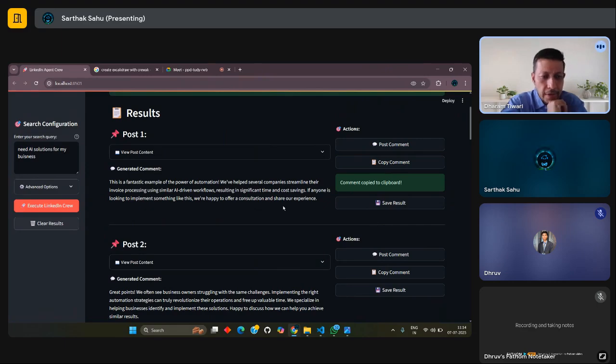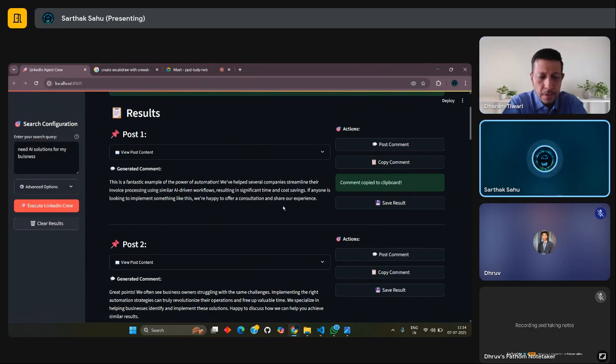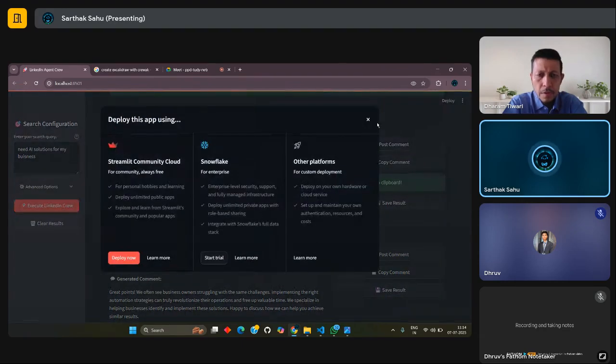And for CrewAI, we have the open source version, right? So there is no cost for CrewAI, right? Yes, sir. Okay. And where can this be deployed? It can be deployed on Streamlit itself, on Render, or anywhere. In Streamlit we directly get the deploy option. We can directly connect to Streamlit Community Cloud, or Snowflake if we want for enterprise level, and deploy it directly from it.